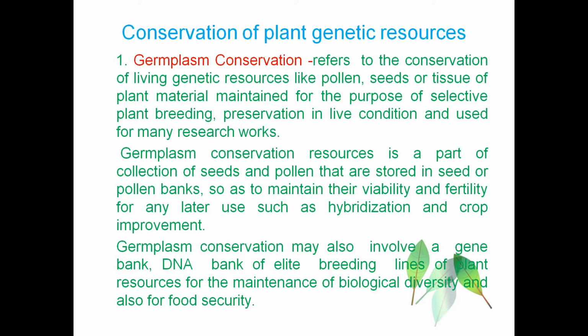Germplasm conservation is useful for the maintenance of biological diversity as well as for food security.